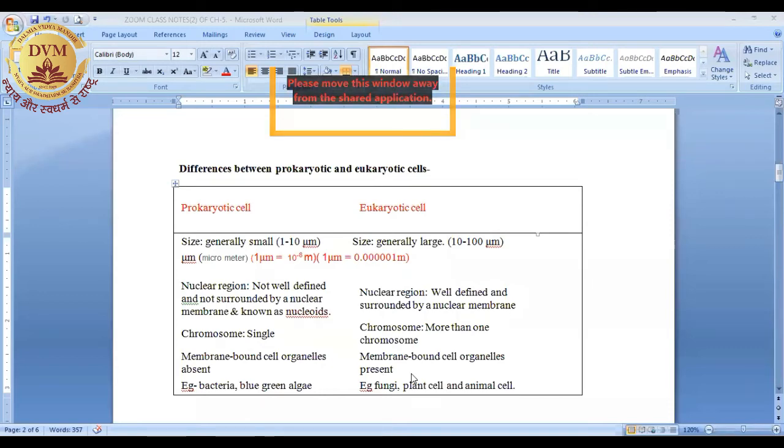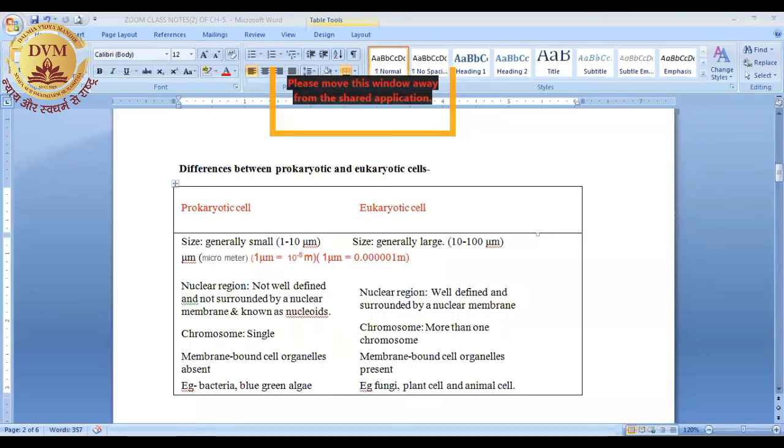I will show you all these structures in the diagram on our next page, okay? Next, examples of prokaryotic cells are bacteria and blue-green algae, as we have discussed. And eukaryotic cells are like fungi, plant cells, animal cells, or simply you can say that all the developed and advanced cells are known as eukaryotic.